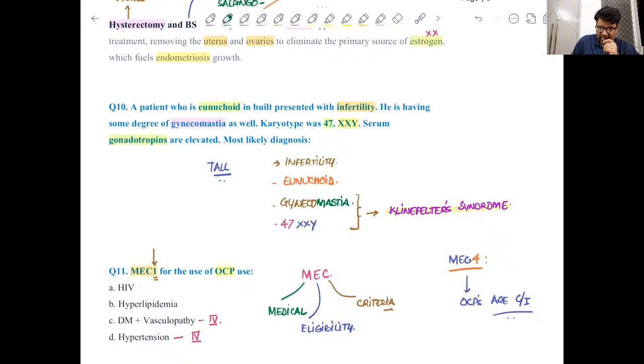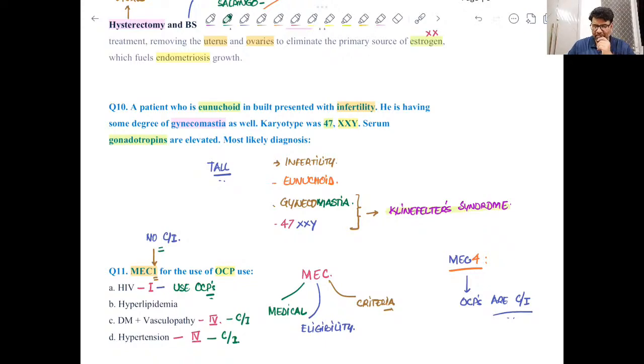So in such cases OCPs are contraindicated. Now HIV is class 1, and in class 1 there are no contraindications, and hence we can use OCPs. Clear? So class 1 means there are no contraindications and the OCPs can be used freely.